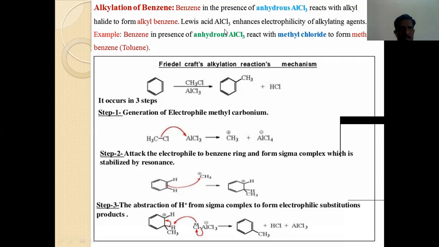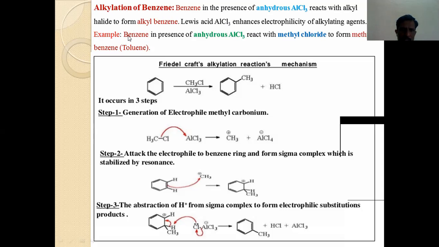AlCl3 increases the electrophilic power, meaning a strong positive charge is generated if you add AlCl3. If you remove AlCl3, no strong positive charge is generated, and that's why we use AlCl3 as a catalyst to increase the electrophilicity of the alkylating agent.